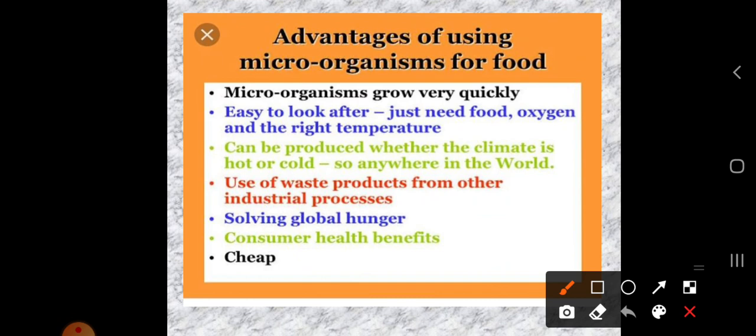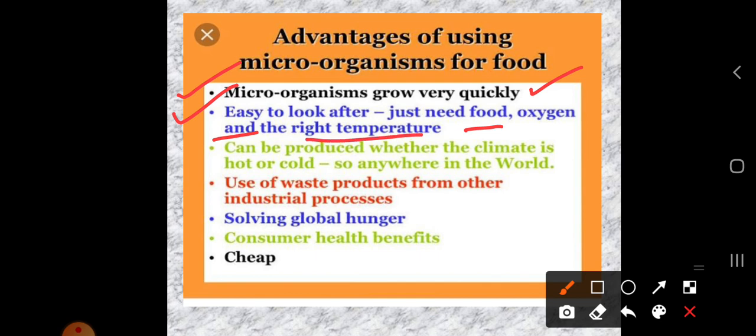So why are we using microorganisms for food? The first advantage is that microorganisms grow very quickly. The development of microorganisms is very fast, so they are preferred for preparing fermentation. Next, they are easy to look after, they just need food, oxygen and the right temperature.